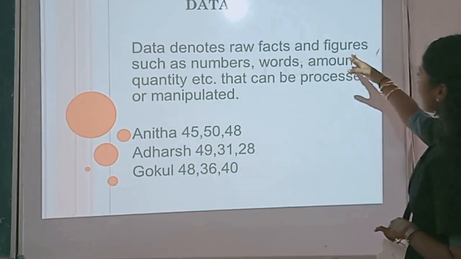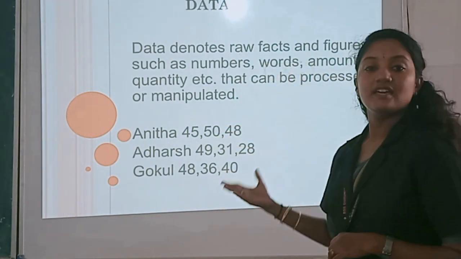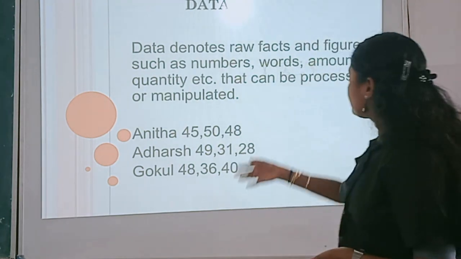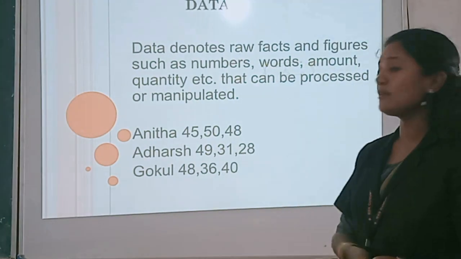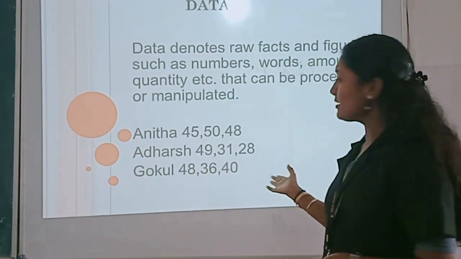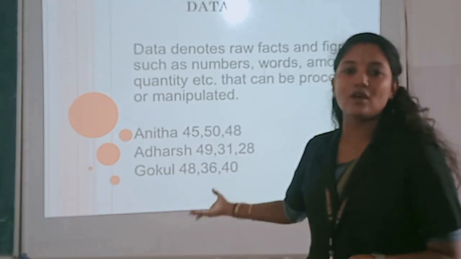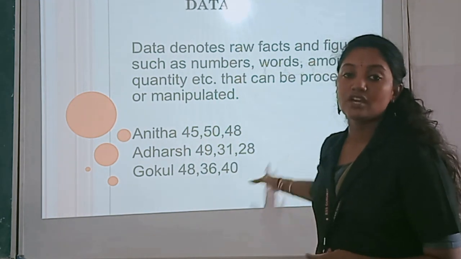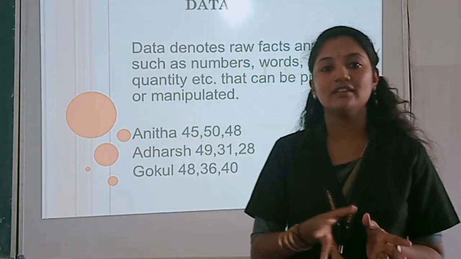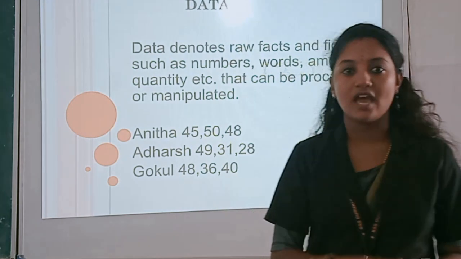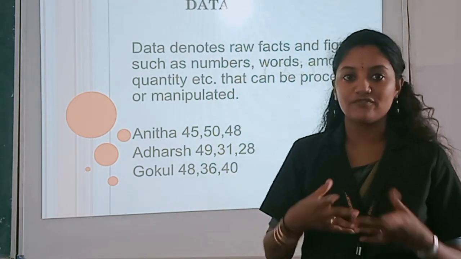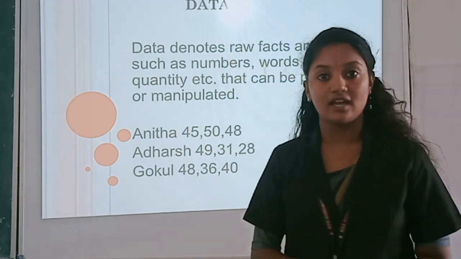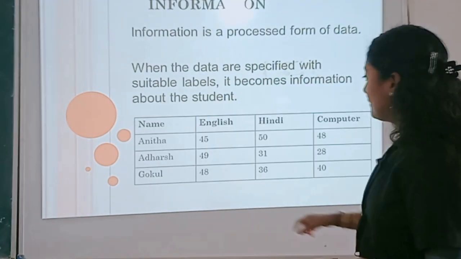Data denotes raw facts and figures such as numbers, names, quantities, etc. And that can be processed or manipulated. Yes, you can process this, but you will not get any idea from these figures. So data means particular raw facts or figures, and you will not get any idea or information from them. That is what data is.